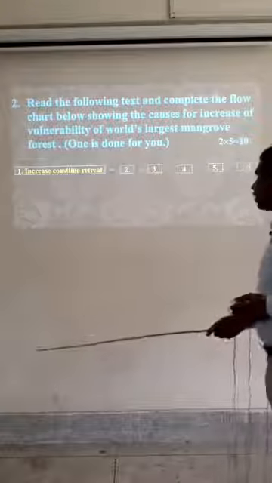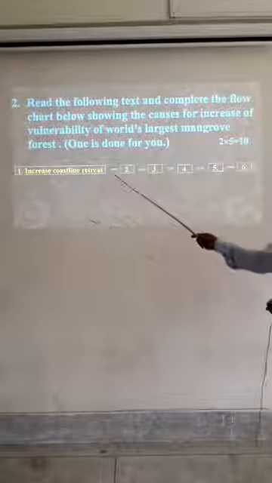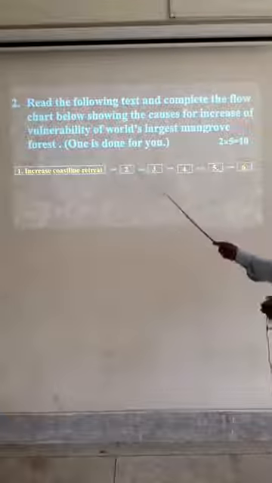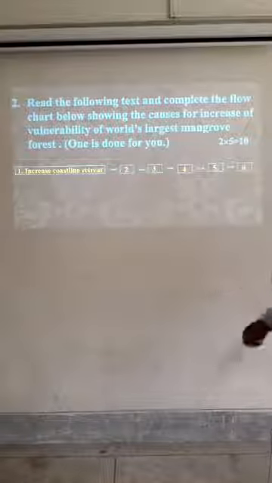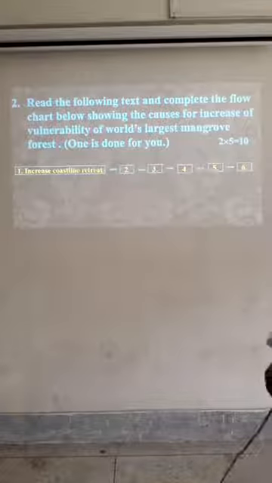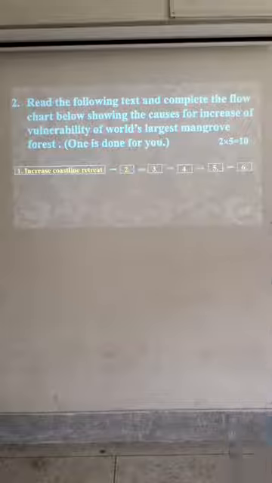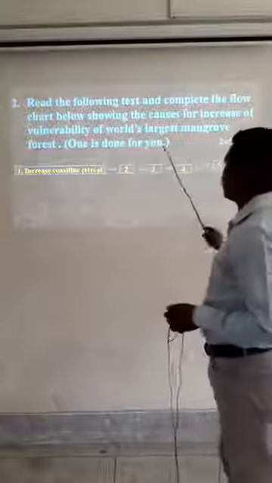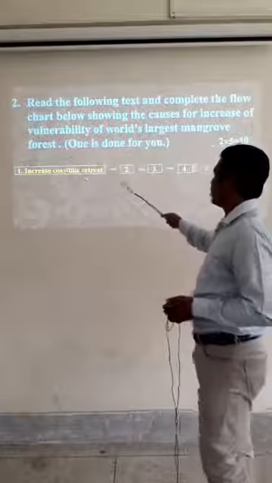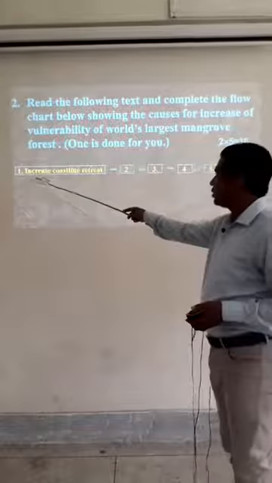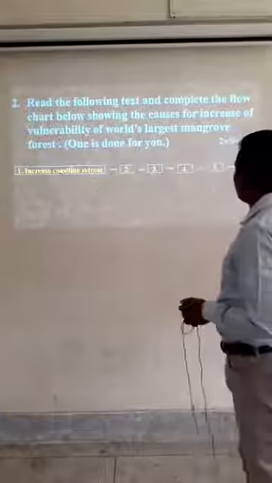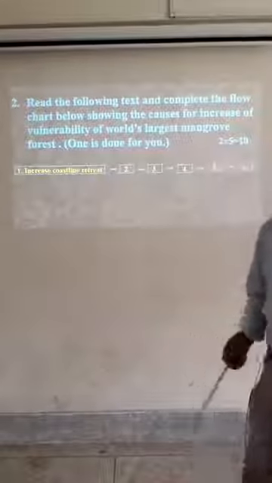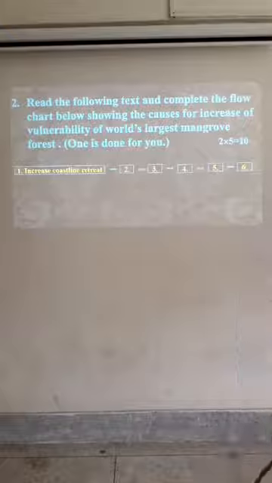You should fill up every box and give arrow signs. I discussed it in your previous class. If you watch the class, you will understand the flowchart. Now I will show the answer also.